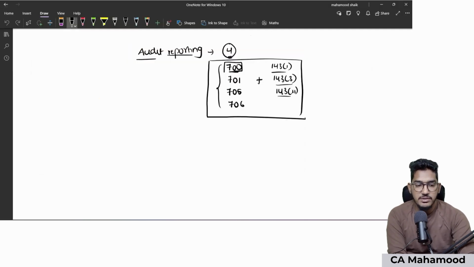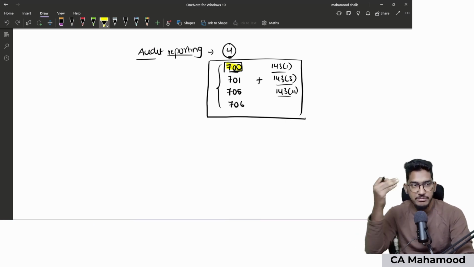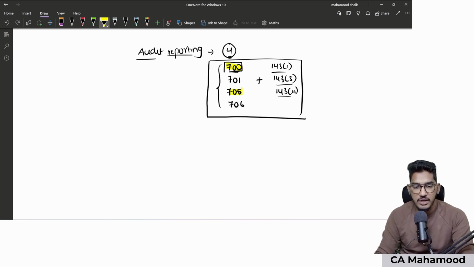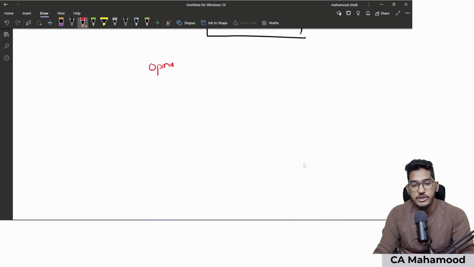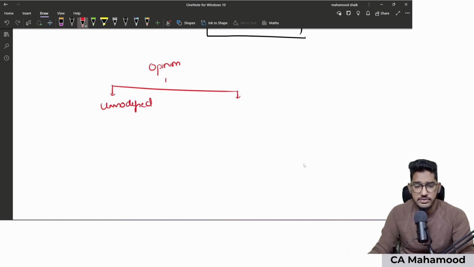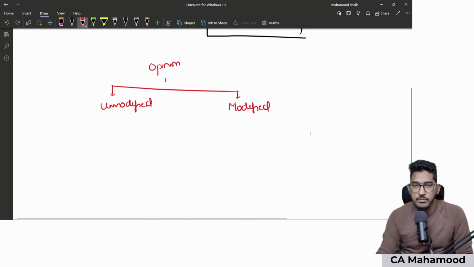As per SA 705, in order to have a discussion regarding opinions, now we are switching from SA 700 to SA 705. Let us try to understand the various kinds of opinion as given under SA 705. Then we will come to the next contents. SA 705 says that the auditor's opinion can be broadly divided into two categories: number one, unmodified opinion, and the other one is modified opinion.